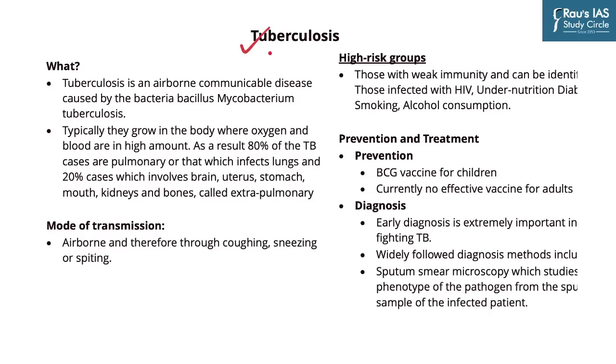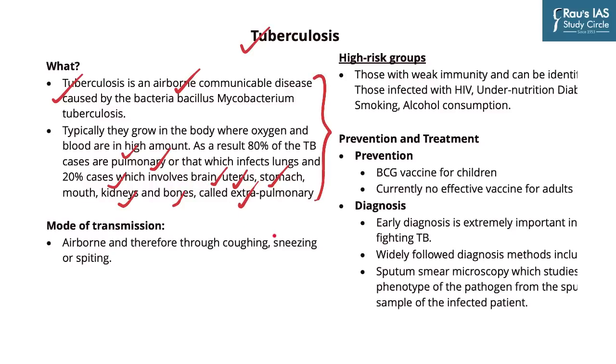But clearly, tuberculosis is of course one of those diseases which you are expected to know, which is an airborne communicable disease caused by bacteria Mycobacterium tuberculosis. So this bacteria is airborne, which means it can be transmitted through coughing just like COVID, and typically they grow in body where oxygen and blood are in high amount. And so obviously 80% of the TB cases are pulmonary, or those cases which infect the lung of people, whereas 20% of the cases also infect brain, uterus, stomach, mouth, kidney, bones, and these are called extrapulmonary TB.